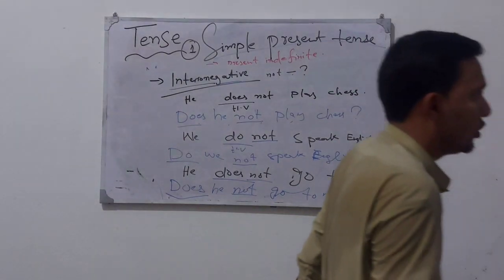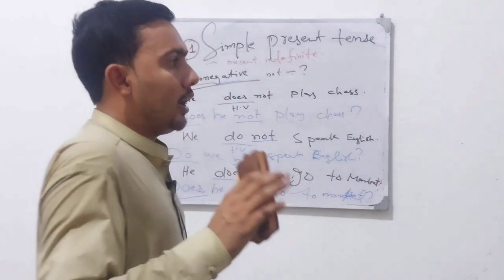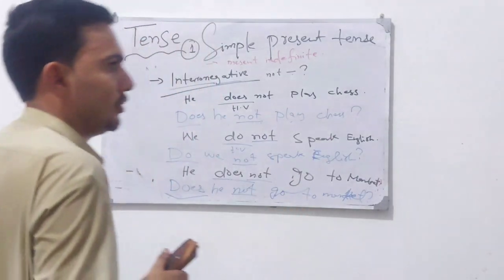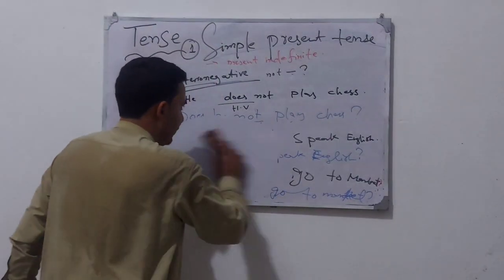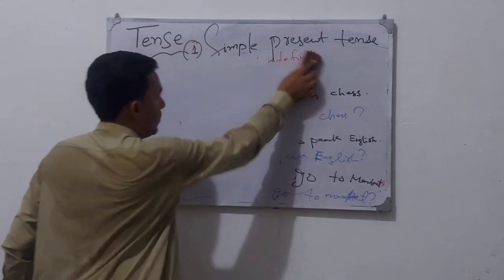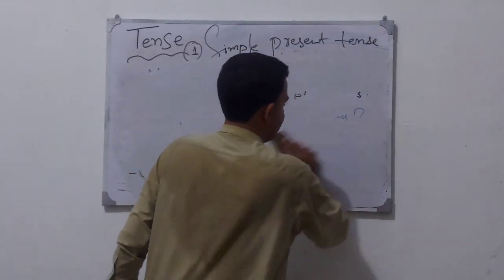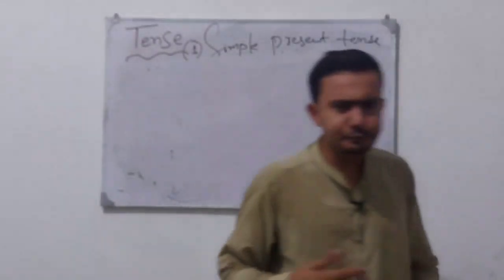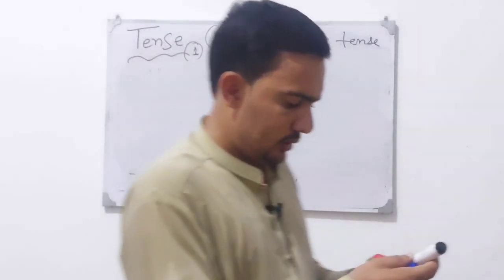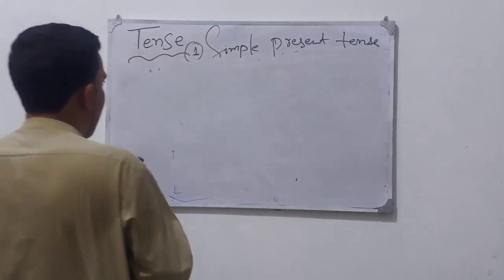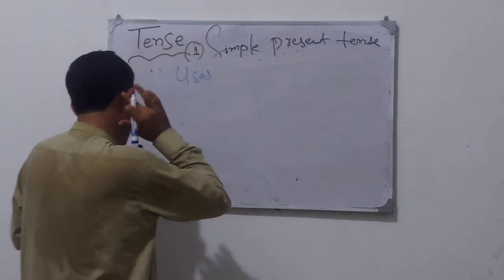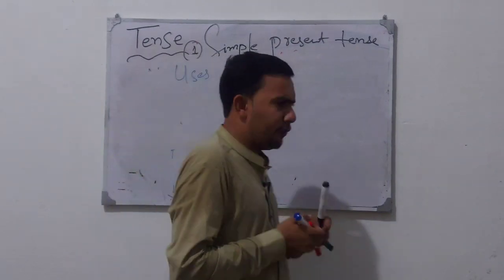So we have discussed negative, interrogative and positive sentences. Now moving to the uses of simple present tense, the third step and the fourth step.